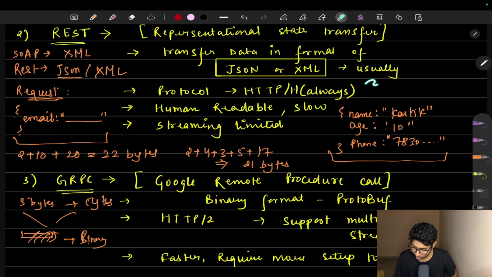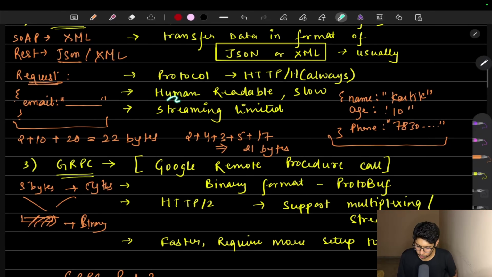Now, we have discussed the sizes, we have discussed JSON and the binary protobuf, human readable and slow. JSON is human readable. That is a very good point about REST. We can understand JSON very well. But of course, the size is larger than binary, so it makes our whole process very slow. In gRPC, we are getting binary, which is very hard to understand and read, but it is making our system fast. This is the difference. So let's move to the fourth point, that is saying streaming is limited.